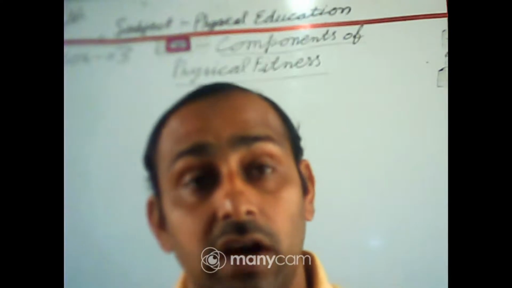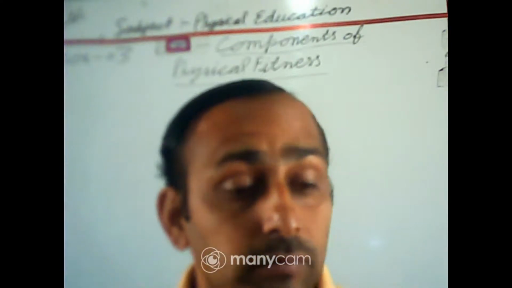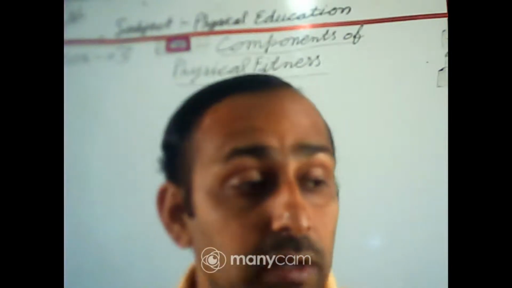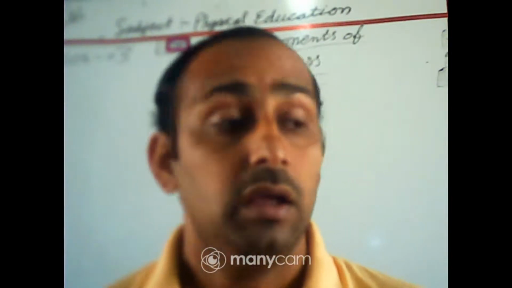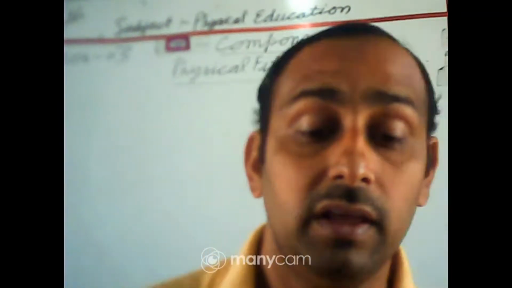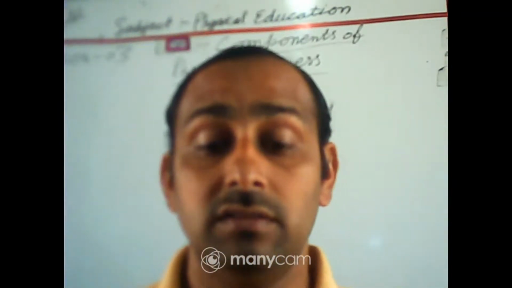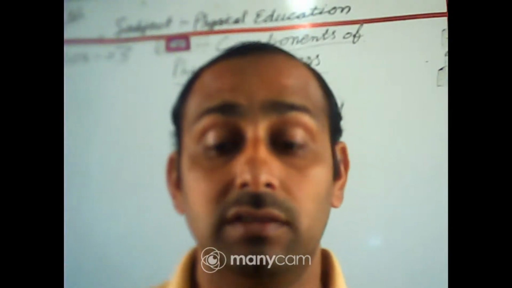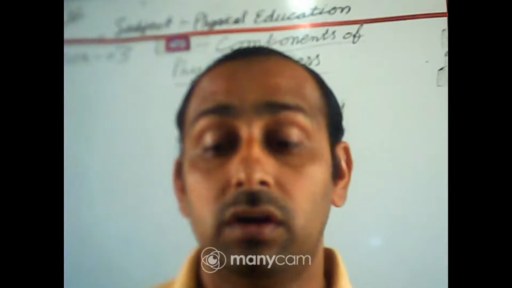Static flexibility is active flexibility when the muscles are involved in exercise but movement is not seen. For example, halasana, slowly, toe touching.